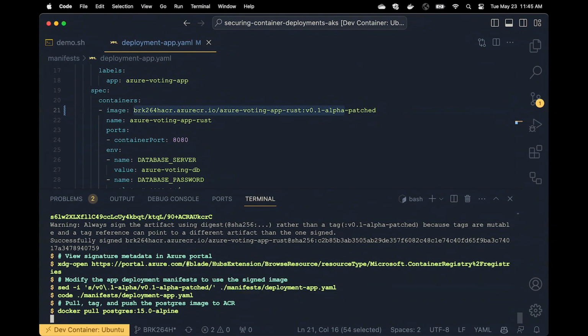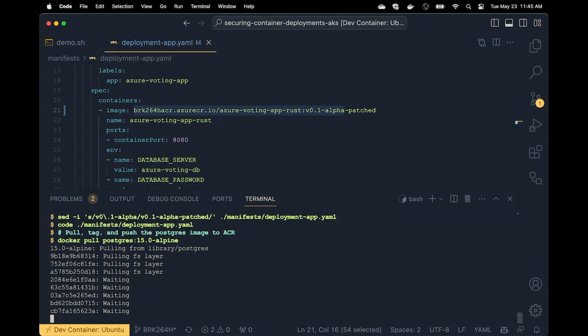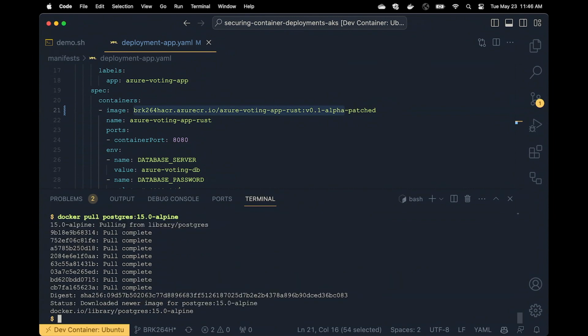So now this particular deployment, and it's pretty typical of a deployment that would go out to production, I'm just using an image from Docker Hub in the original manifests. And so what I want to do instead, because I can't sign images that are on Docker Hub, I'm going to pull that image down locally, and this is for the Postgres, the database portion.